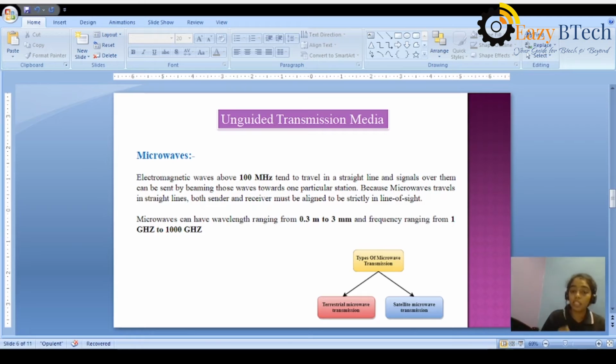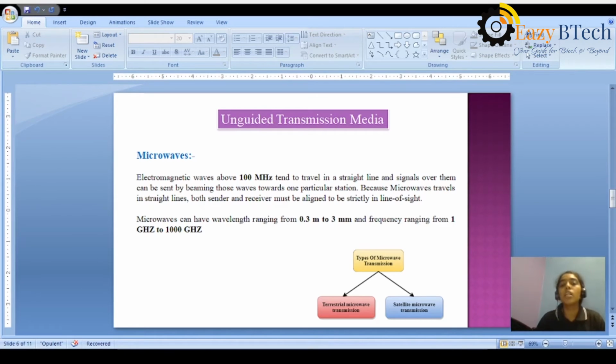As we already saw in the electromagnetic spectrum, going from radio waves to microwaves to infrared waves, the wavelength decreases. The frequency ranges from 1 gigahertz to 1000 gigahertz.